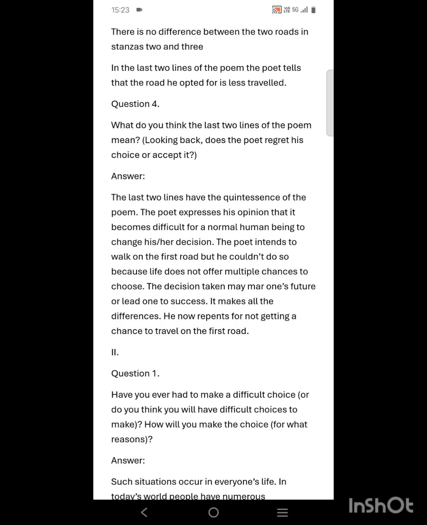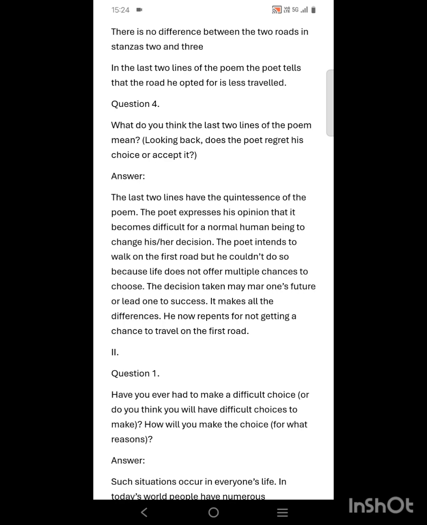The decision taken may shape one's future or lead one to success. It makes all the difference. He now repents for not getting a chance to travel the first route.